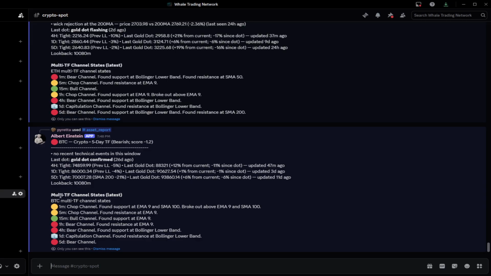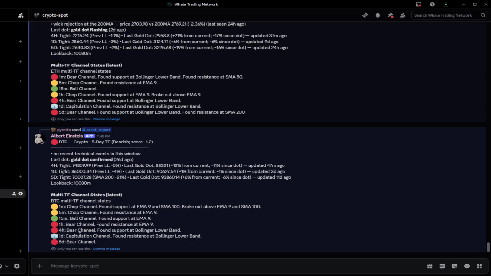Okay. And then we can go ahead and take a peek here and see how our channels are lining up over the past minute. 1 minute chop, 5 minute chop, 15 minute bull channel. And we have bear channels on the 1 and 4 hour, a capitulation channel on the 1 day, and we're in a bear channel on the 5-day.